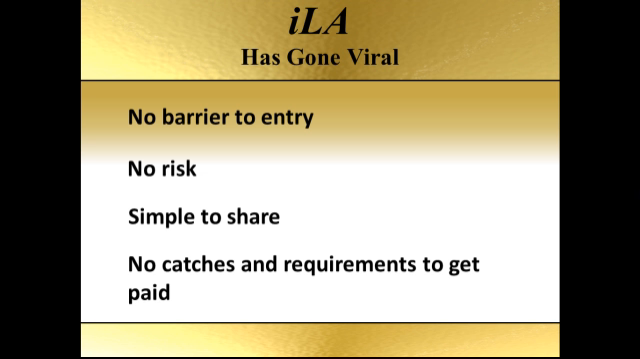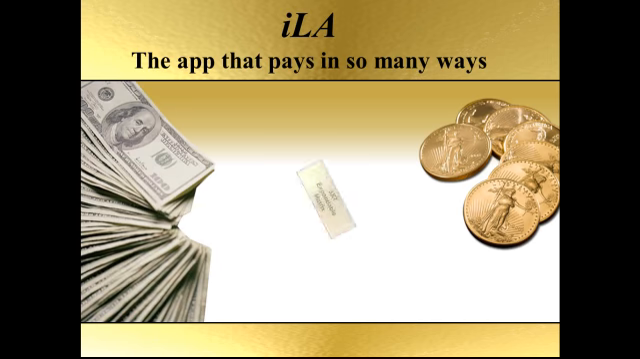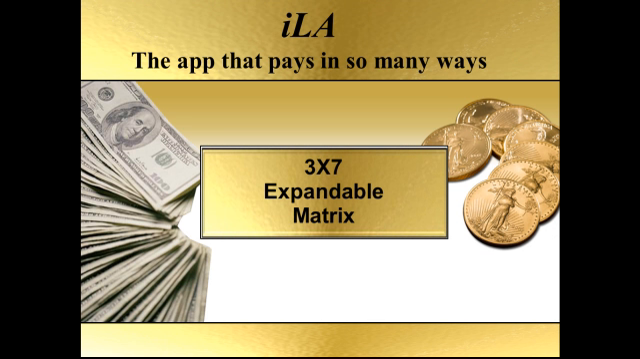Now, when it comes to getting paid with iLA, we've got a powerful compensation model that's referred to as a 3x7 expandable matrix. And I'm going to explain to you exactly how that works. You know, one of the things that we like about this is that it really is pretty simple. A lot of compensation plans get pretty complex, but this is pretty straightforward.